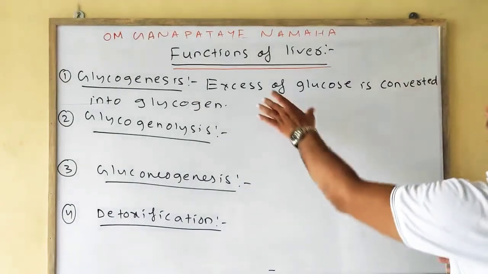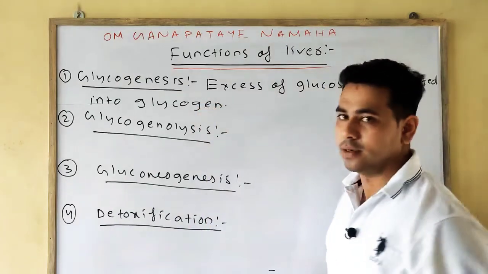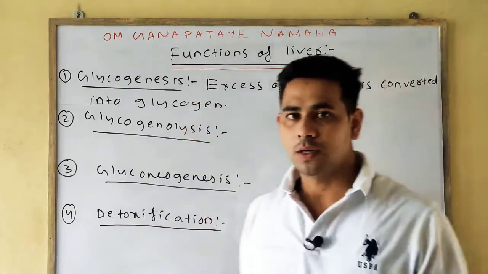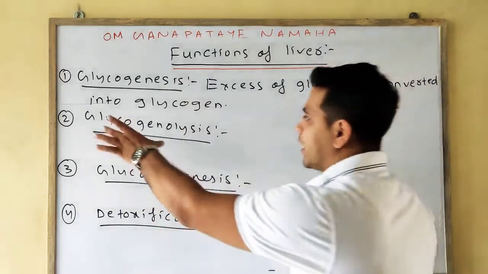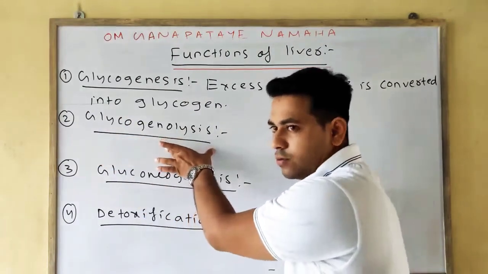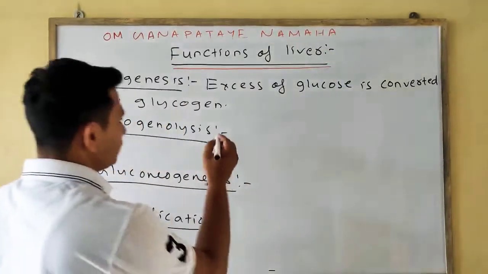Excess of glucose, if present, is converted into glycogen. It is the first function. Next function is glycogenolysis, means glycogen is being broken down, the breakdown of glycogen into glucose.